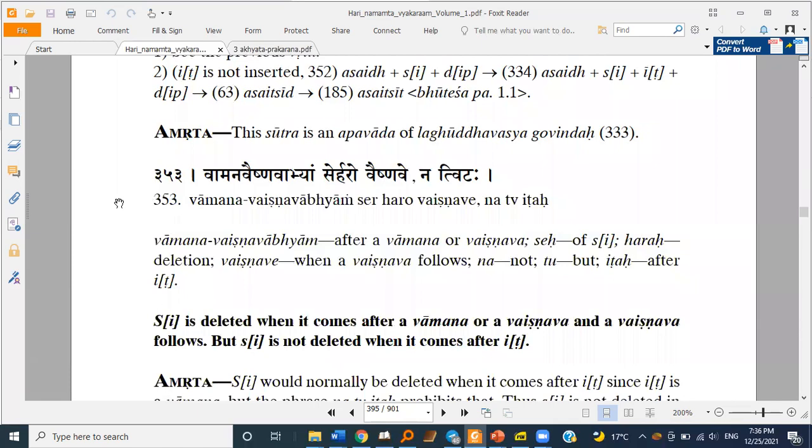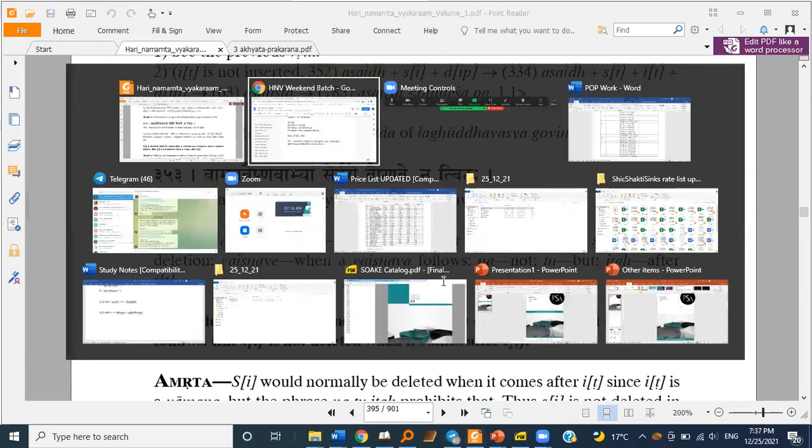And Vamana Vaishnavabhyam Ser Haro Vaishnave Natvitaha. Okay, let's suppose now we are declining 1.2 of Bhutesha.